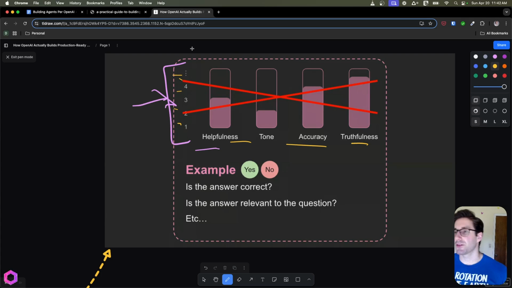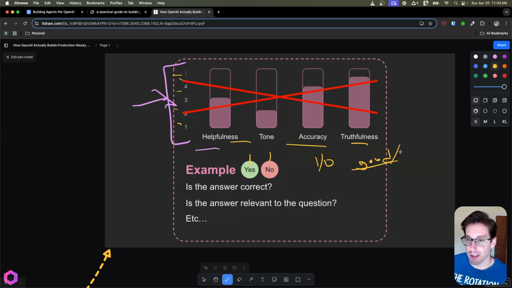But the question is, if we increase our eval or decrease it, so say we go from a 4 to a 2, what's the difference between the two? Or what's the difference between a 2.6 and a 4.2? It's really hard to discern the difference between what those are, especially when you're talking to a group of people and their interpretation of that goodness or badness. So instead of doing a spectrum, that's why they need to be binary. So it needs to be a yes, no, it needs to be a 1 or a 0, it needs to be good or bad, whatever else.